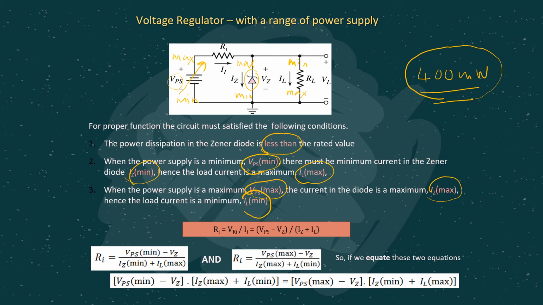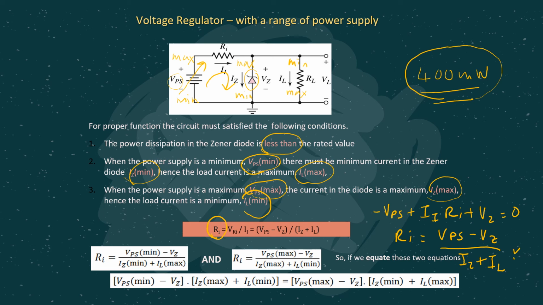Okay. Then how do we do the analysis for this particular voltage regulator with a range of power supply? Remember, from this we can get the KVL equation, where from there we can get the RI value. So if I were to show you, minus VPS plus IIRI plus VZ equals 0, right? So in this case, our RI is VPS minus VZ, divided by II. Then this II is actually IZ plus IL. Remember the KCL equation?